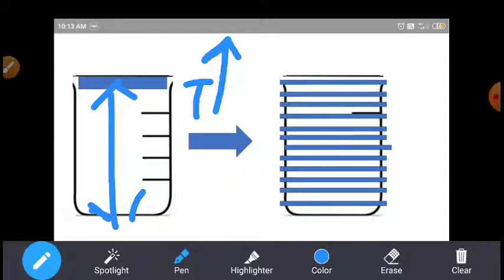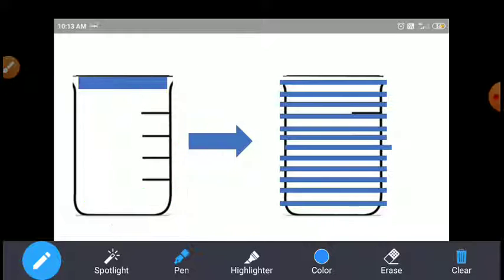in this container, for every degree rise in temperature, the volume also increases. First I want to make the piston here.